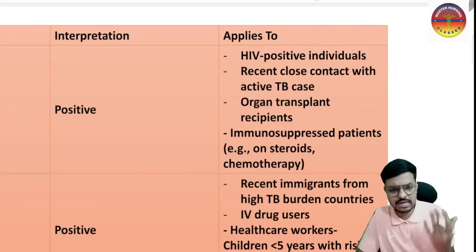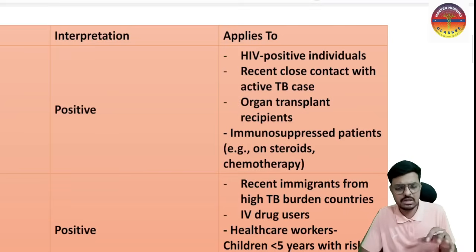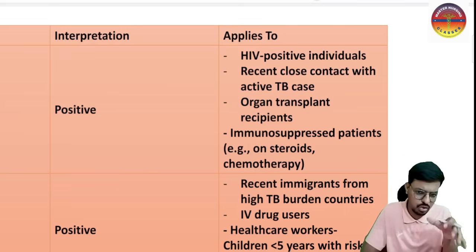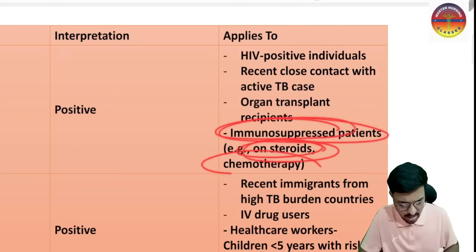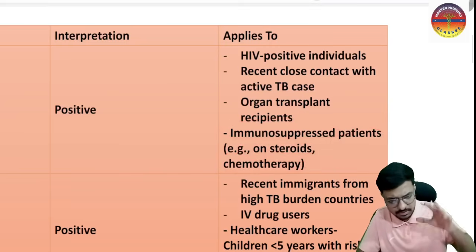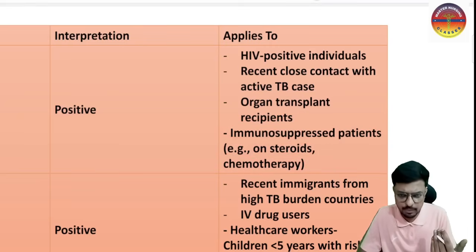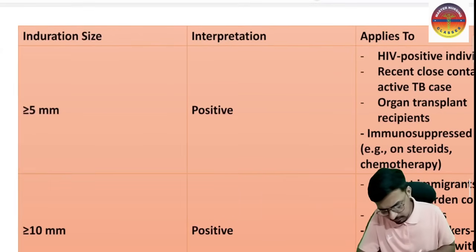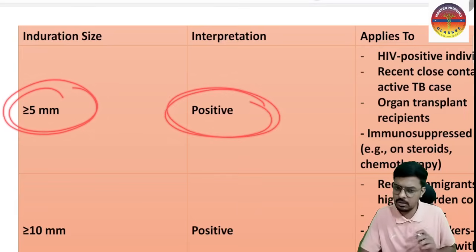And after every organ transplantation, you know that we give immunosuppressant therapy, because our body will reject the organ. So in order to prevent the rejection, we give immunosuppression therapy. If any patient is on immunosuppression therapy, especially steroids and chemotherapy, their immunity is very low, so the reaction towards our purified protein derivative is also low. That is the reason that in those patients, if the induration is more than 5 mm, I am going to consider it positive.